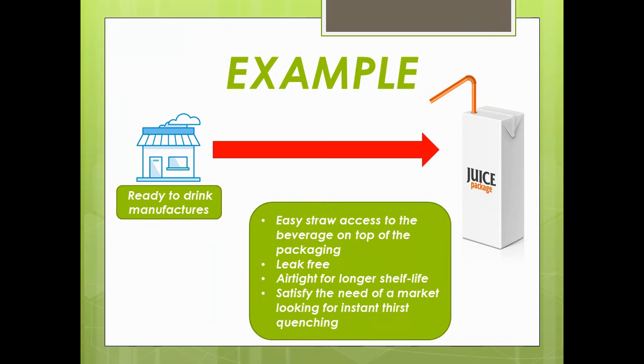Let's see an example. Suppose there is a drink producing business called Ready to Drink Manufacturers. This company produces 200 milliliter box packaging including a small straw with easy access to the beverage on top of the packaging. The packaging is also designed to be leak-free and maintain the liquid airtight for longer shelf life. So if there is no straw, if this packaging is leaking, if it is not attractive, then nobody will buy this product.